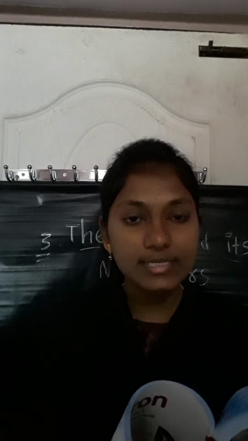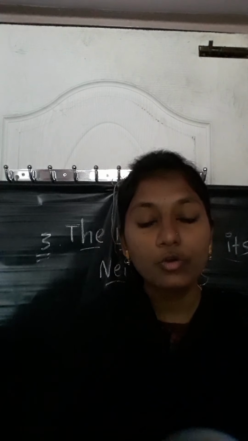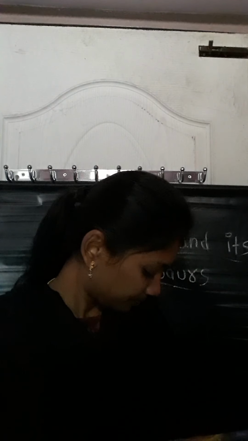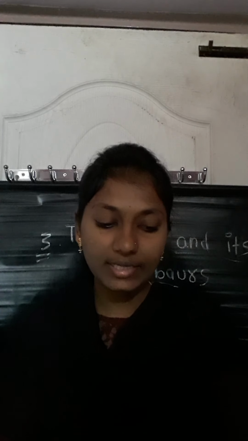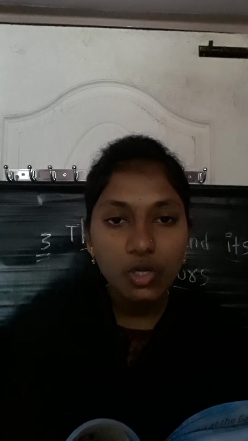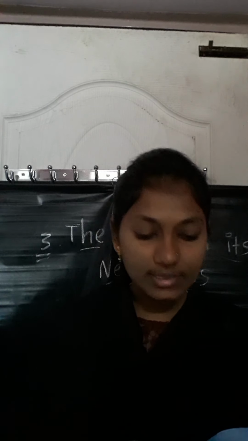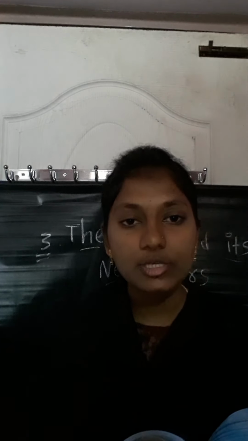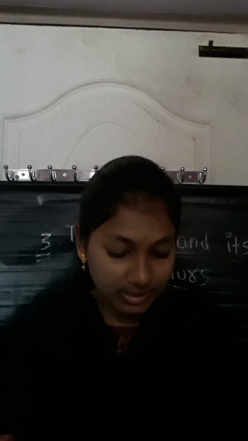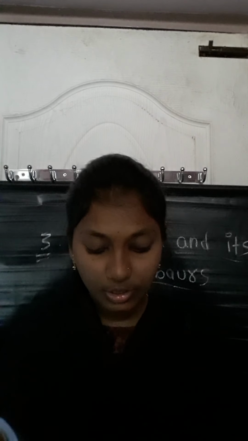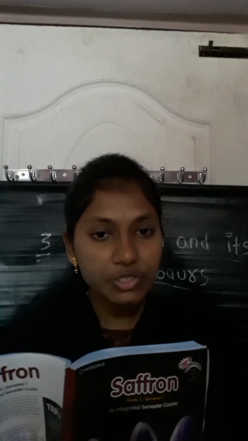In the previous class, we were discussing the chapter The Earth and its Neighbors. We have discussed up to page number 252 and completed it yesterday. Once again, we can recap. We have discussed the solar system and which planets are there in it. There are 8 planets in the solar system: Mercury, Venus, Earth, Mars, Jupiter, Saturn, Uranus and Neptune.